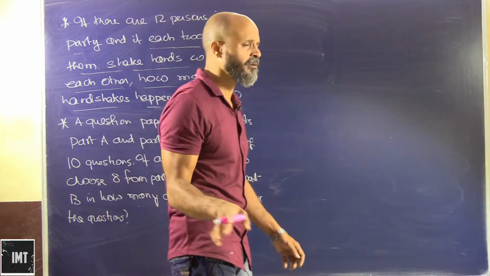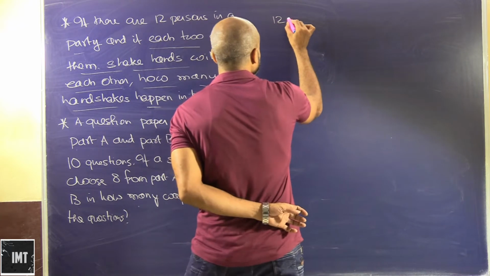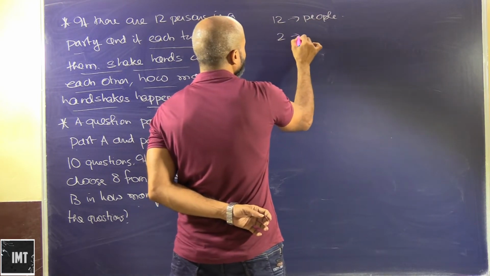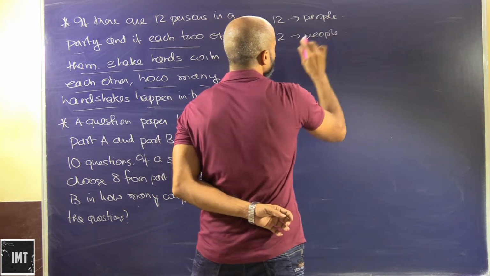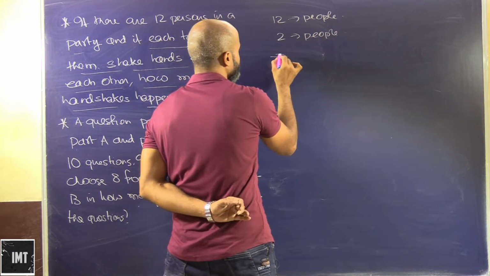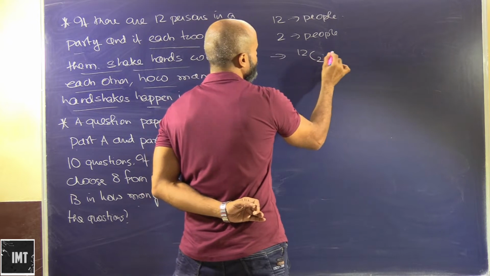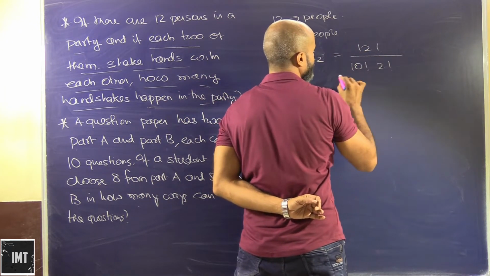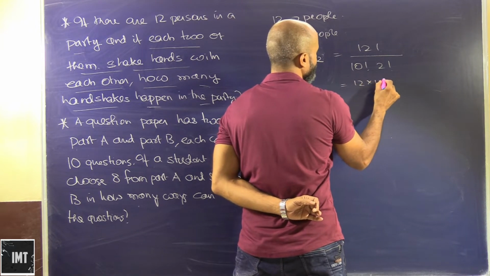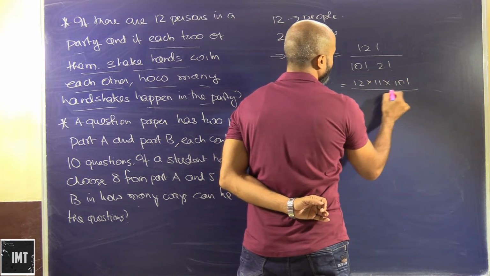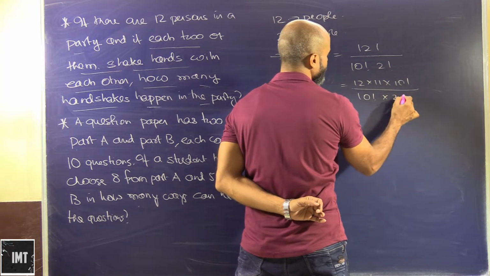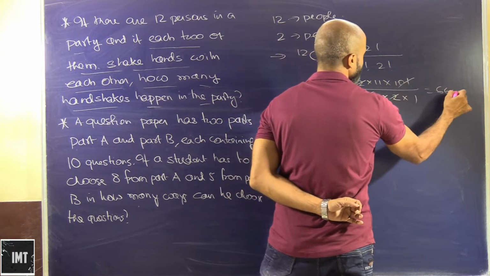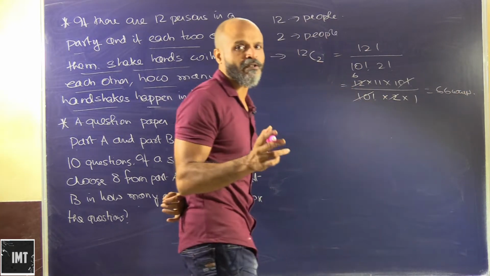So, very simple problem. We have 12 people in the party, and for a handshake 2 people are required. So the number of combinations possible here will be 12C2, and that will be factorial 12 upon factorial 10 factorial 2. So that's 12 into 11 into factorial 10 upon factorial 10 into 2 into 1. So that's basically how much? That's 66 ways of doing a handshake between 2 people.